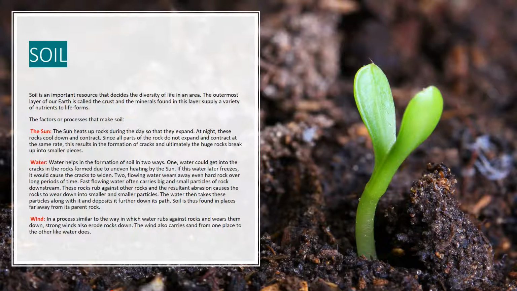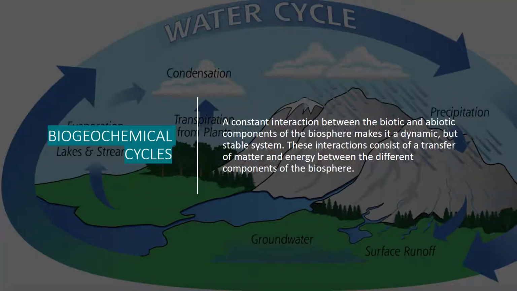Wind, in a process similar to the way in which water rubs against rocks and wears them down, also erodes rocks. The wind also carries sand from one place to the other like water does. A constant interaction between the biotic and abiotic components of the biosphere makes it a dynamic, but stable system. These interactions consist of a transfer of matter and energy between the different components of the biosphere.